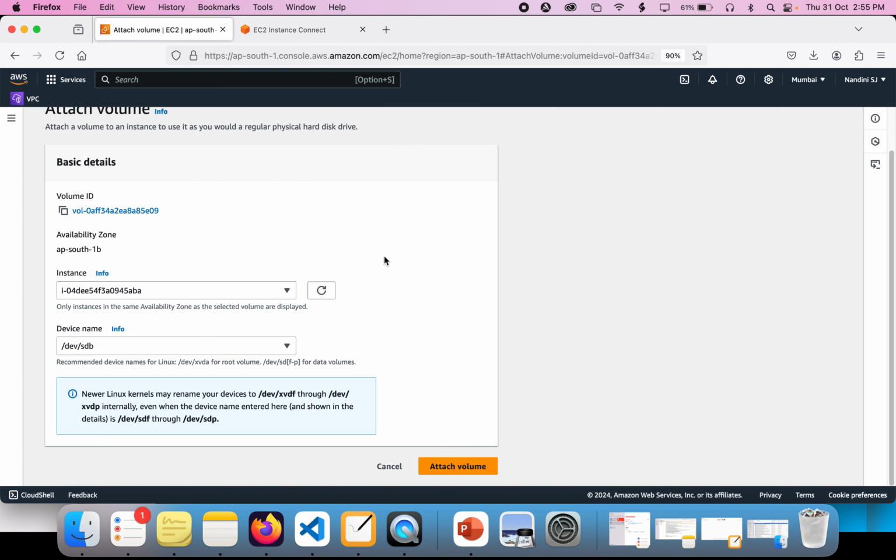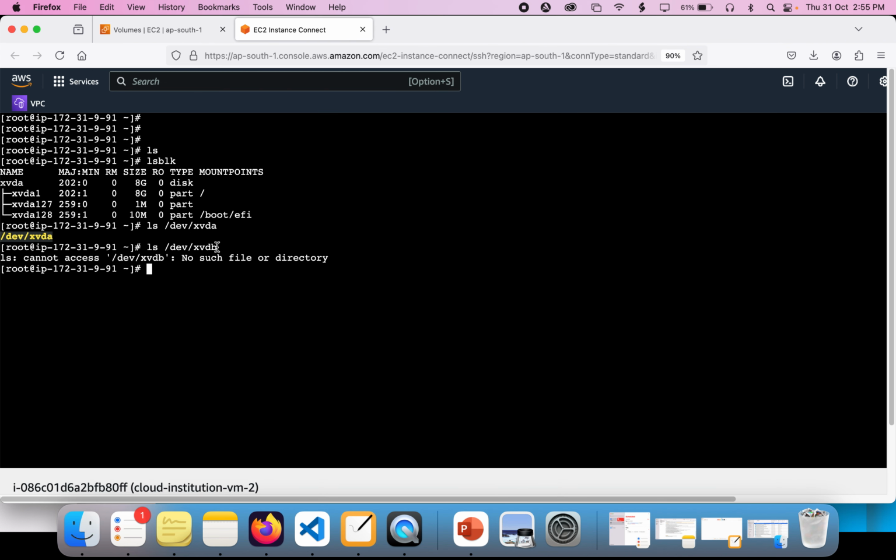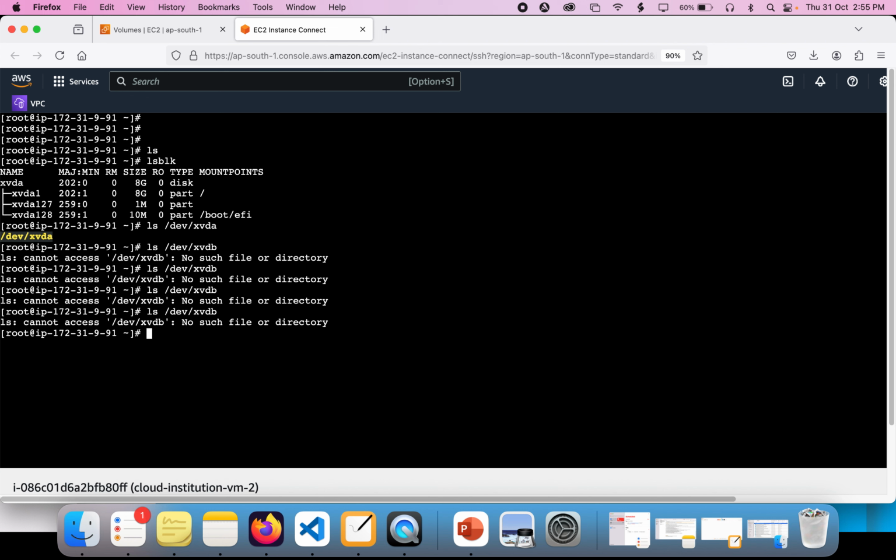As soon as I attach it, I can see this /dev/sdb volume will be attached to my EC2 instance. It's still taking some time, so let's give it some time.